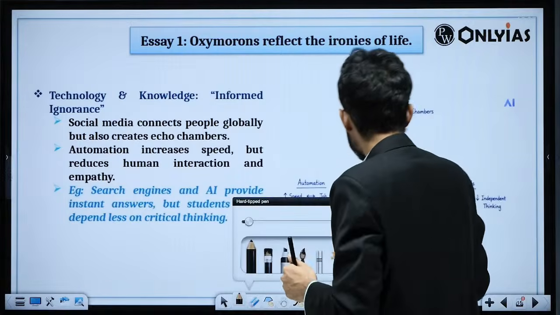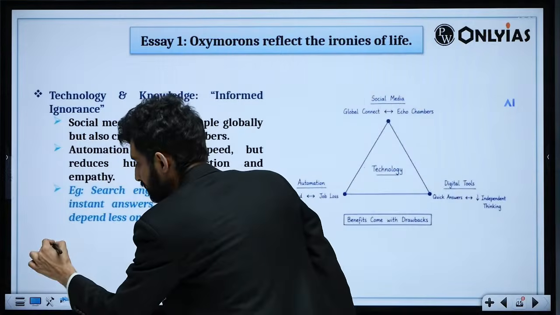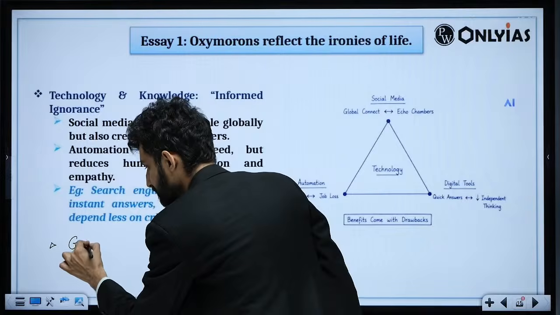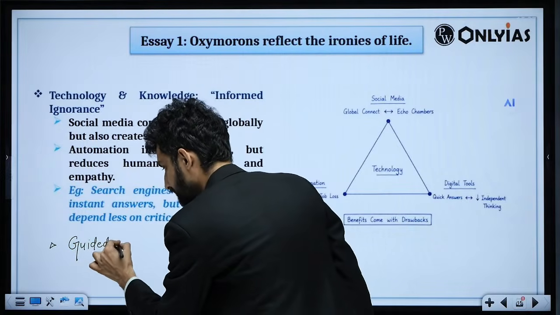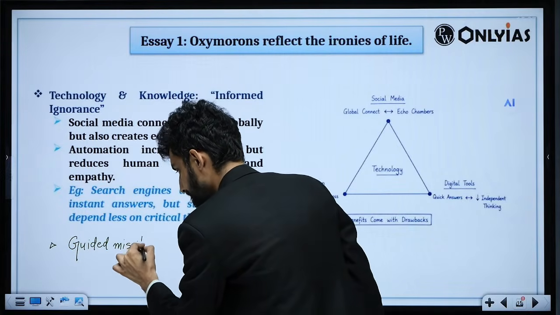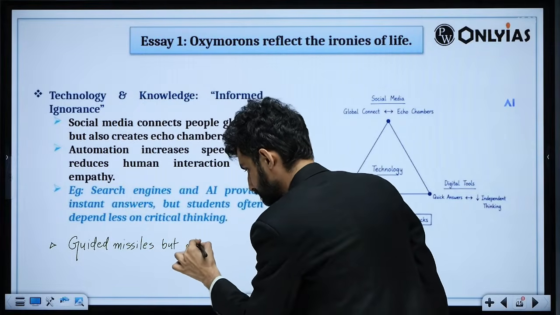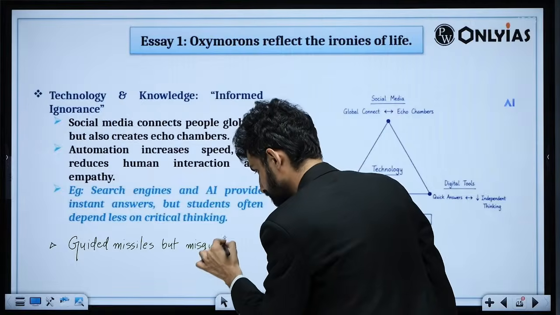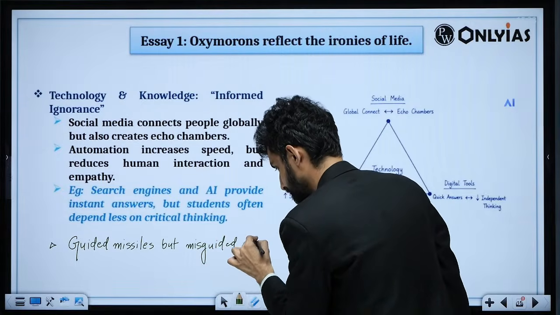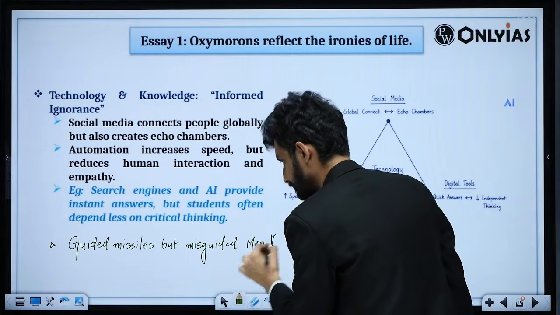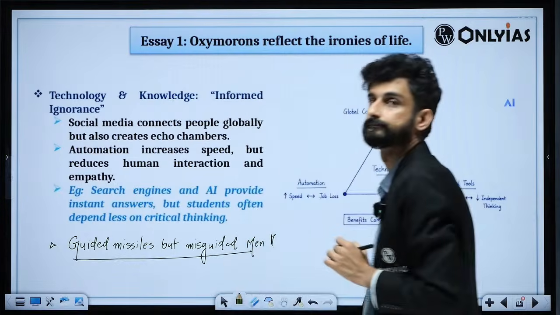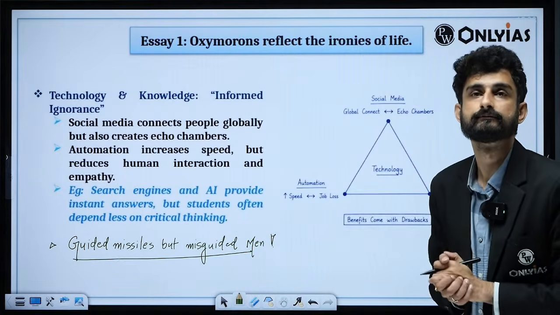You might have heard this particular famous saying that we have guided missiles, but misguided men. So we can use this as well.